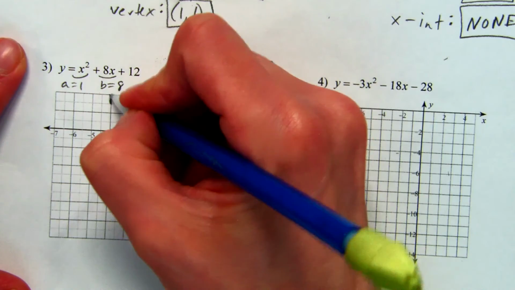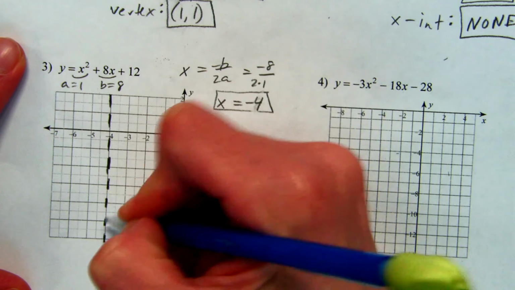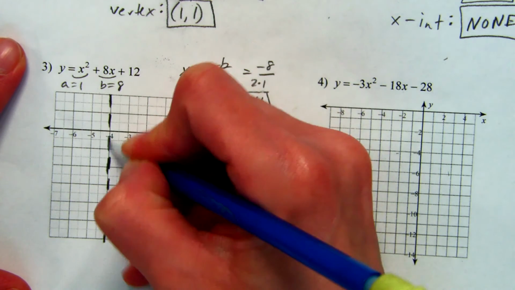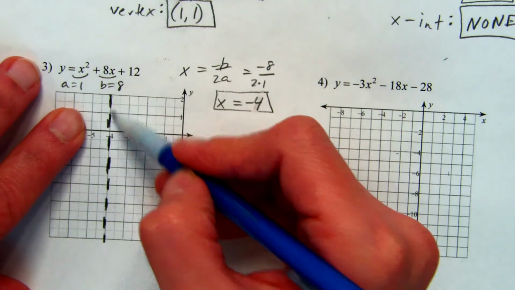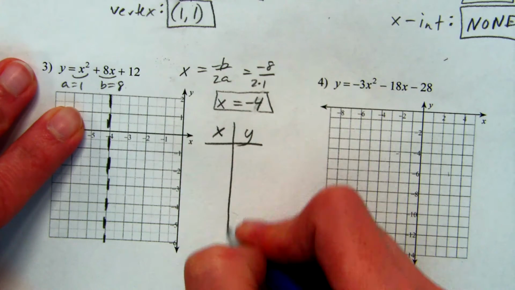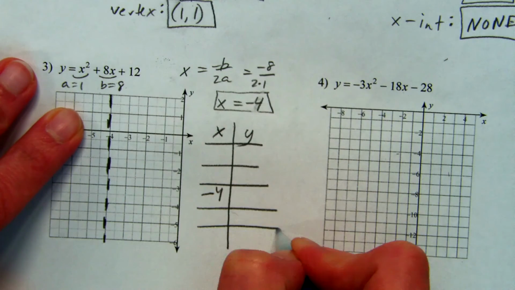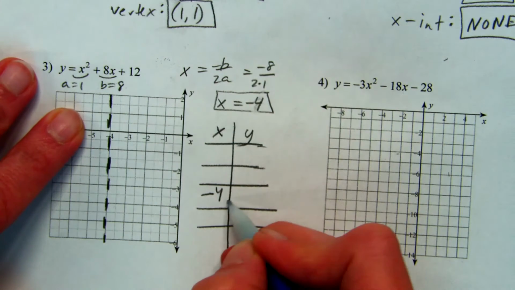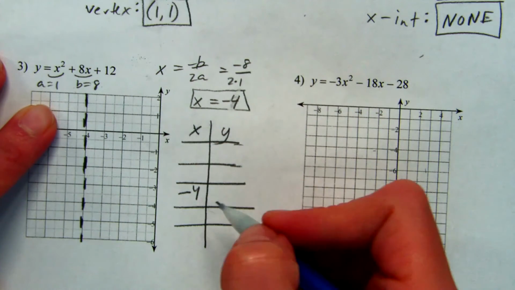Since the computer designed these graphs to fit everything, I should try to make sure it fits on the graph. Okay, so there it is. That's the axis of symmetry at negative 4. And so when we make our xy table, we're going to put negative 4 in the middle. And that's where my vertex is going to come from. And then we'll just put in some numbers and get this going.